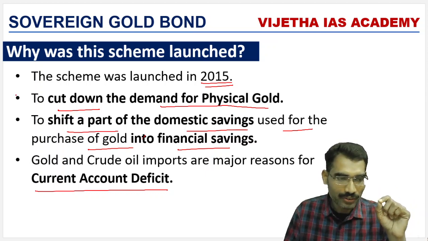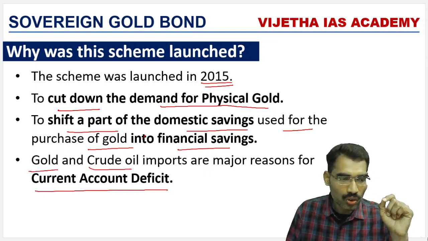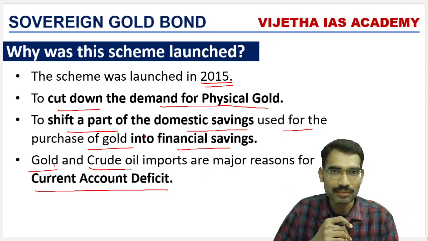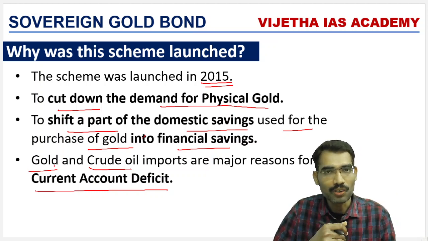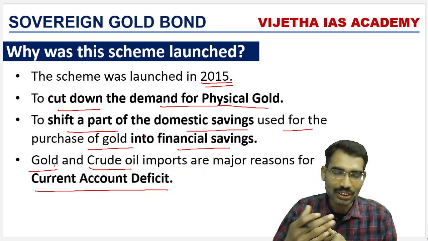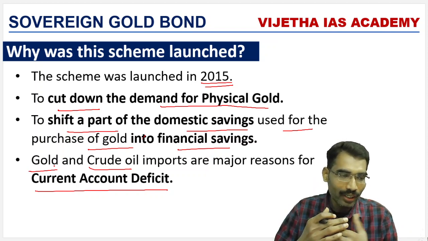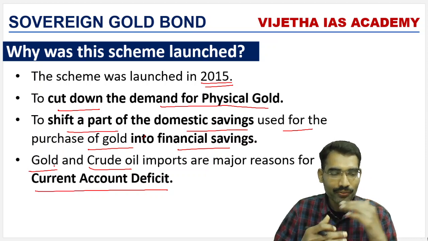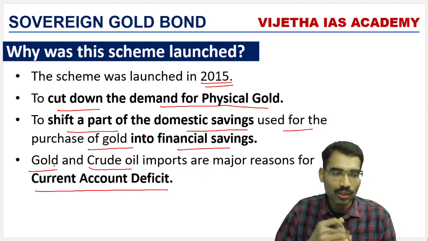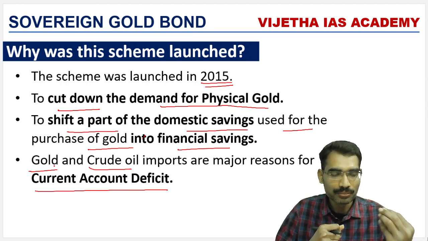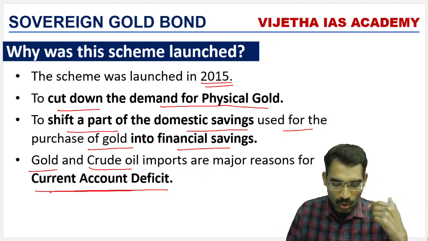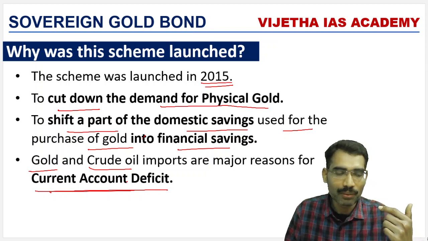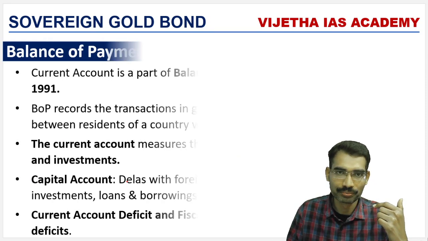In the current account deficit, crude oil and gold imports are the major constituents. India does not have much crude oil resources, so it imports from outside. It is very essential for running the economy. Whereas for gold, if there is any substitute, we can reduce the gold imports so that we can reduce the current account deficit. Why do we need to be very worried about the current account deficit?